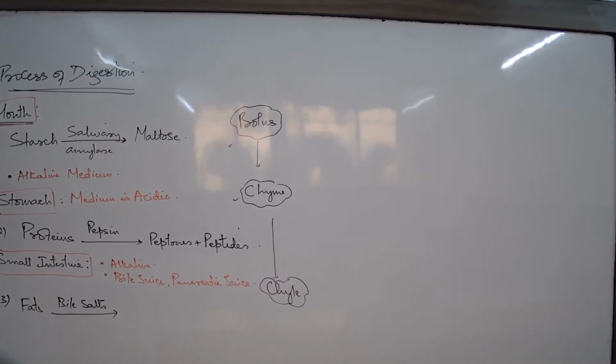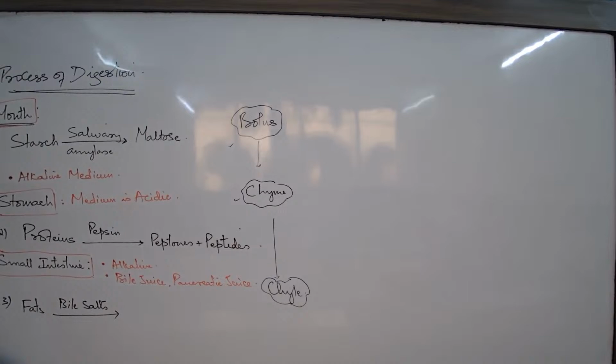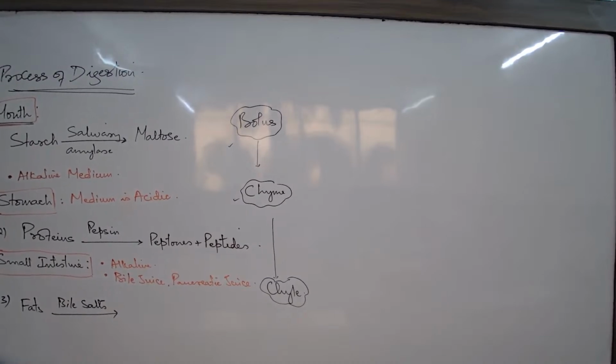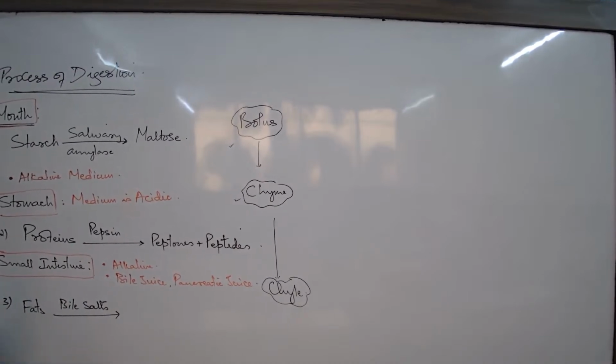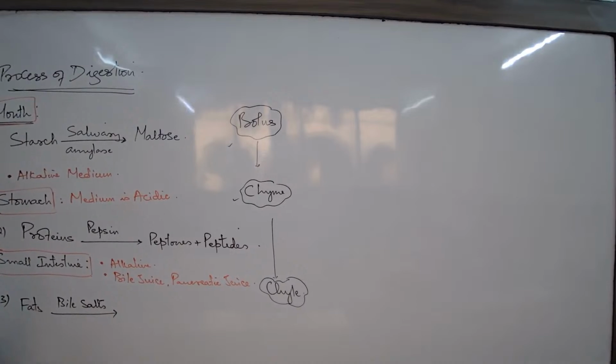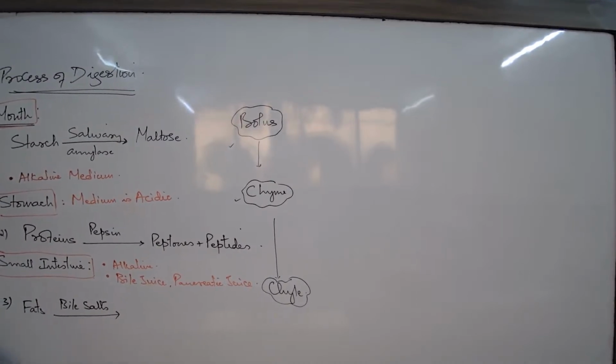The food is now in the duodenum. What is the consistency of the partially digested food? Fluid, almost fluid now. And the food is partially digested. What type of food is digested partially so far, now that the food is here? Proteins and carbohydrates. Has fat been digested so far? No. Fat digestion is yet to start.